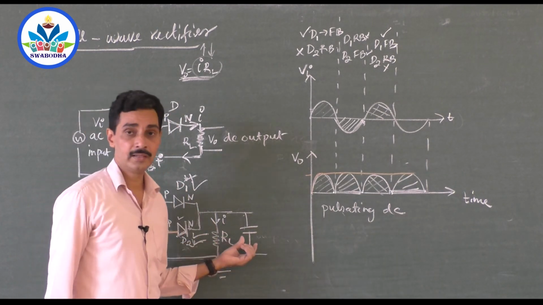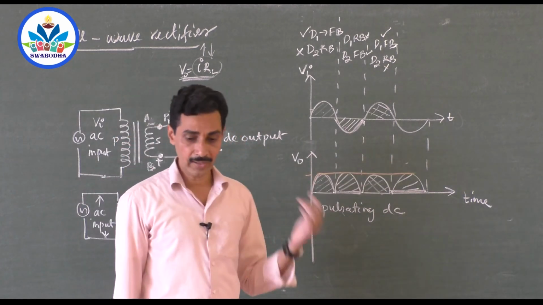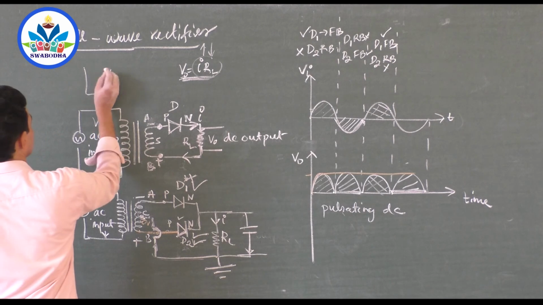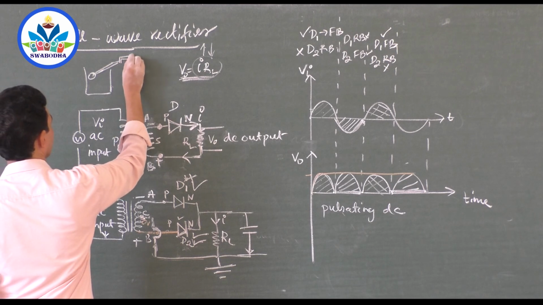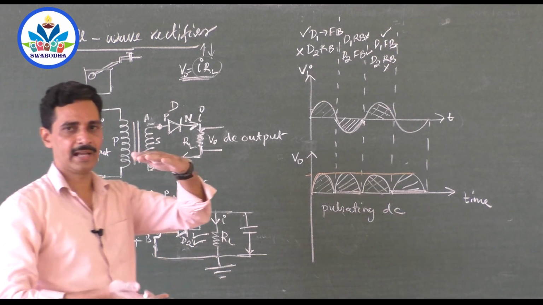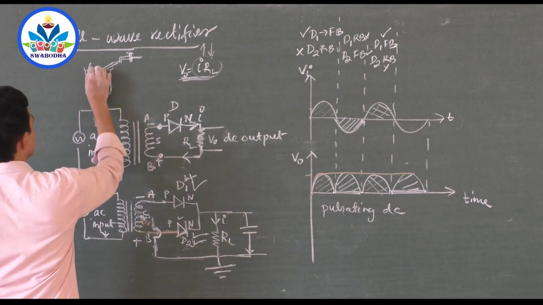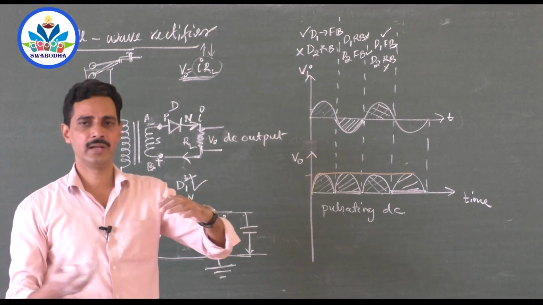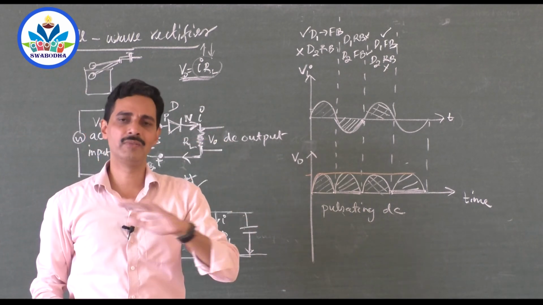So a capacitor can store energy and keep it firm. It is like a tank. You have an overhead tank in your house, right? And the tank contains a ball like this. The ball in the tank is directly connected to the tap. Now when the ball moves up because of filling of water in the tank, as the tank gets filled, the tap is closed. When the ball is up, the tap is closed, water flow stops, and as the water is taken out of the tank for our home appliance use, the ball comes down, the tap is open, and again it is filled. So that the tank is always filled.